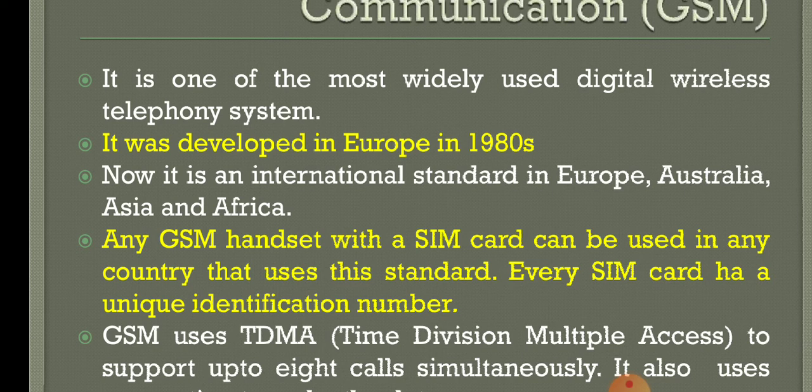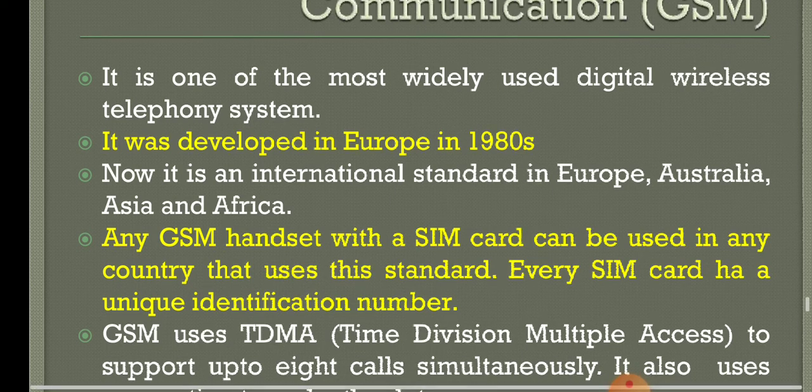If we need to use a SIM card outside of the country, we must use a SIM card with a particular standard. What is that standard? Global System for Mobile Communication. If a SIM card has the GSM standard, then that SIM card can be used in any country, Europe, Australia, Asia, and Africa. Anywhere we can use it. We use this standard in the case of digital wireless telephony systems.